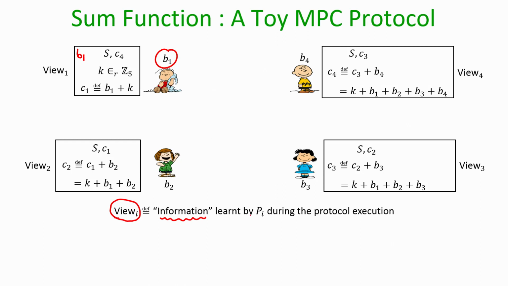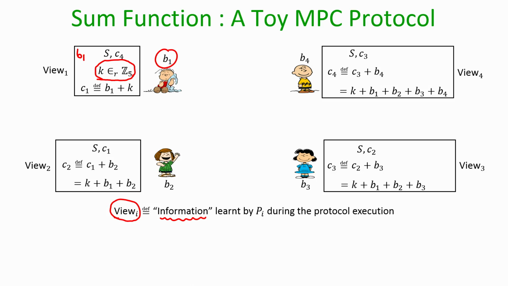So, if you see here, no party except the first party tosses a random coin. It is only the first party who picks the random pad, but apart from that no party has any random coin being used in the protocol. So, k also will be a part of the view of the first party, and then whatever messages that party has received from other parties and communicated to the other parties, they will be a part of the view of that party.